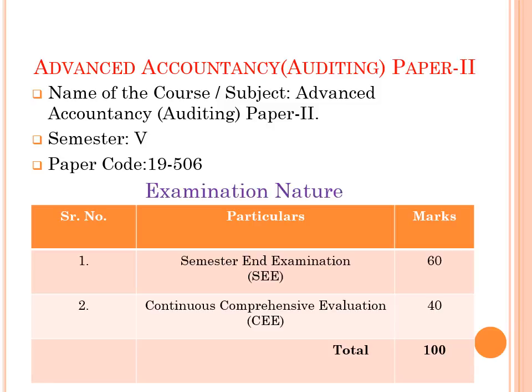In examination you choose correctly the title of the paper or course or subject: advanced accountancy paper 2, semester 5, paper code 1956.